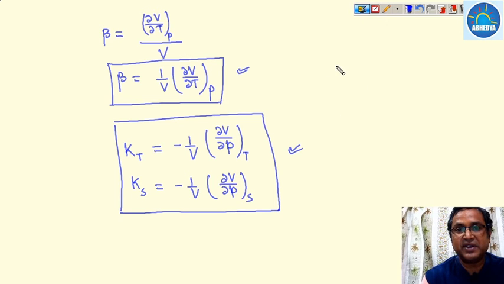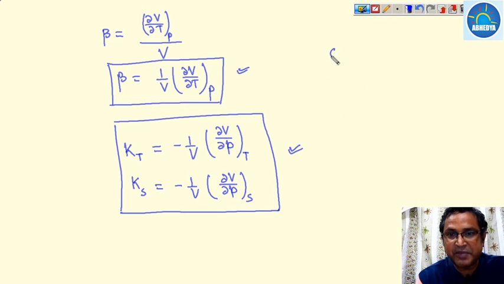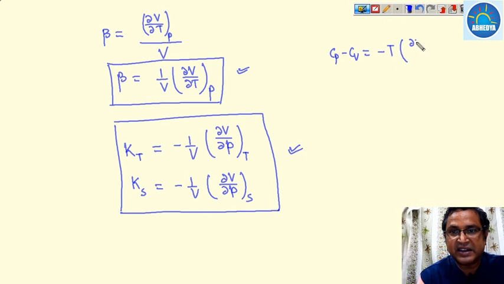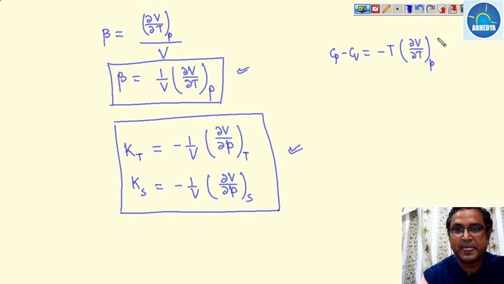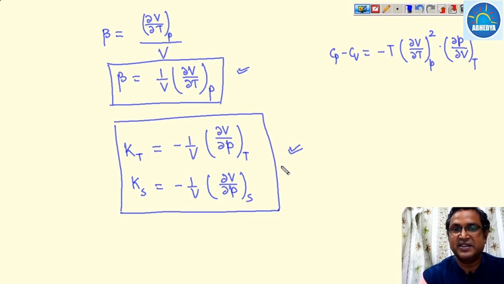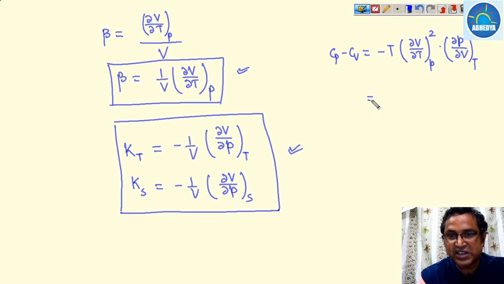So we have already seen that Cp minus Cv is equal to minus T (del V over del T at constant pressure) squared into del P over del V at constant temperature.